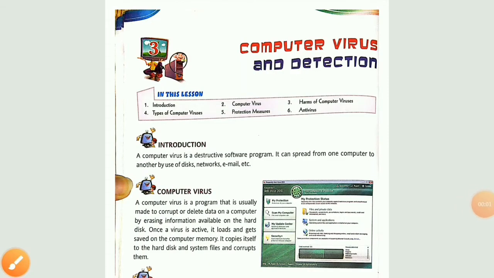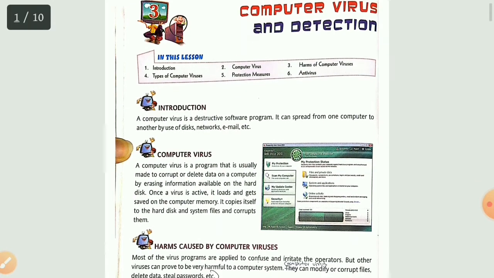So for now, open your page number 24. Firstly, we'll see the quick review of the chapter and then the exercise portion. Now, my dear students, open your book on chapter number 3. Chapter number 3 was Computer Virus and Detection. As you have already learned about this chapter, see the introductory part.